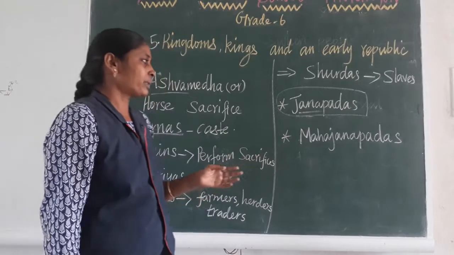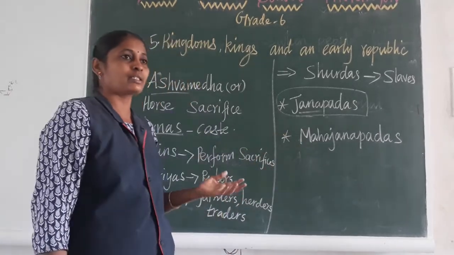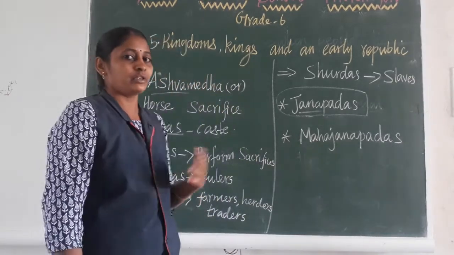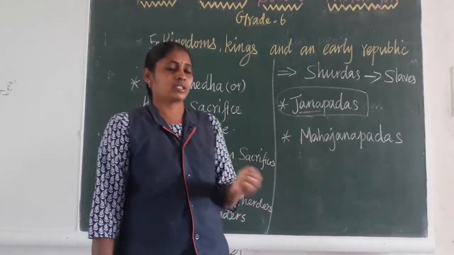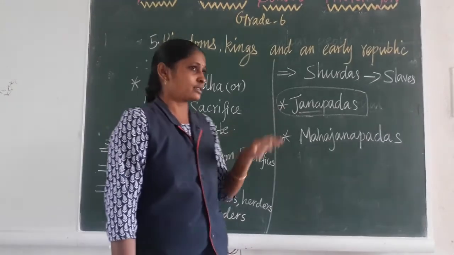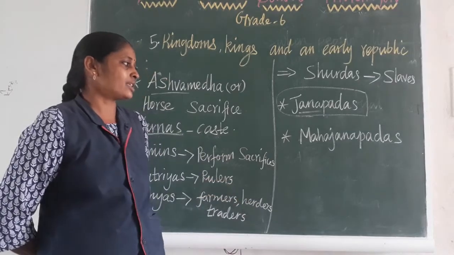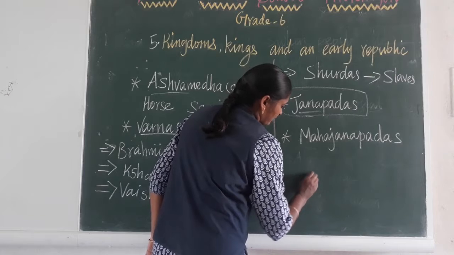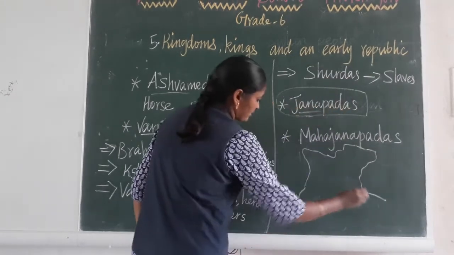Archaeologists found many Janapadas in North India, particularly Delhi, and Delhi in those days was called Indraprastha, Hastinapura. These are all kinds of Janapadas. Then Mahajanapada. See, suppose this is North India.